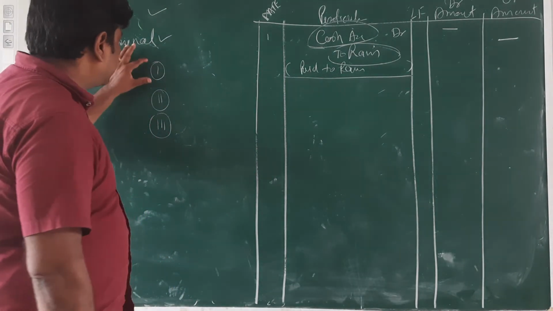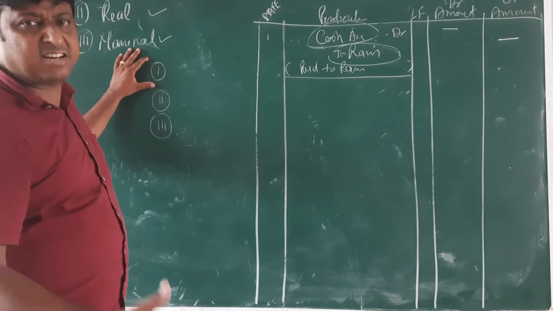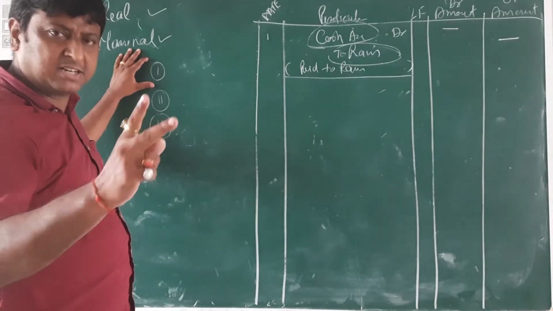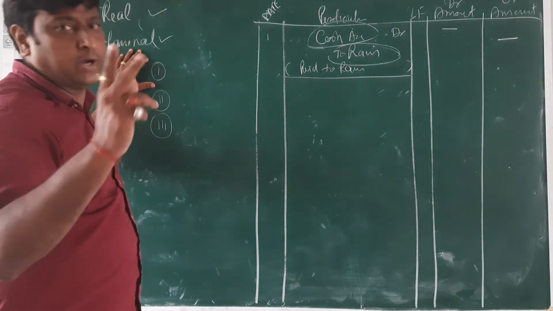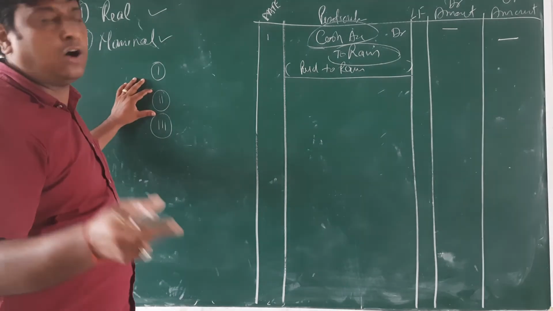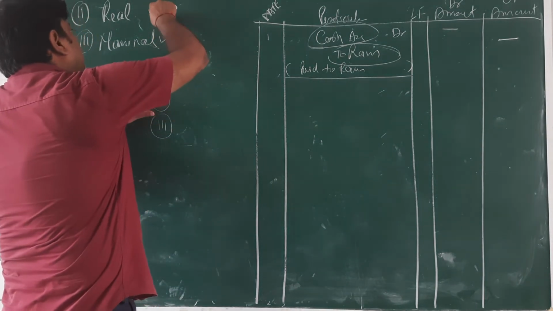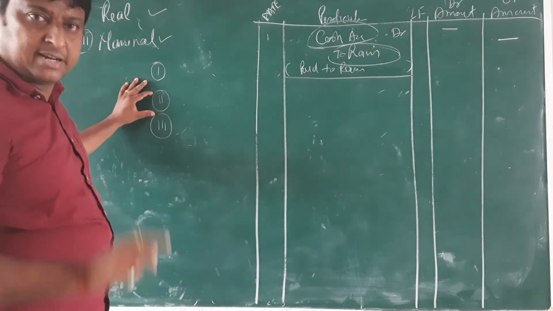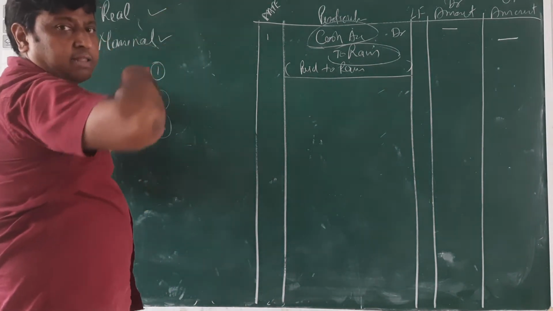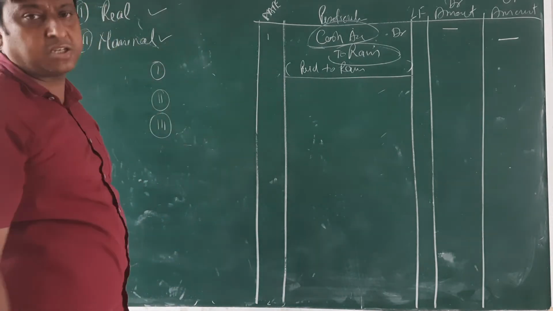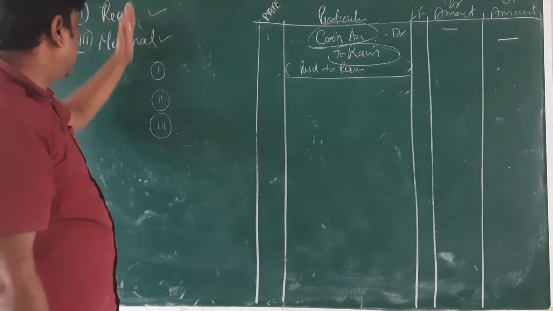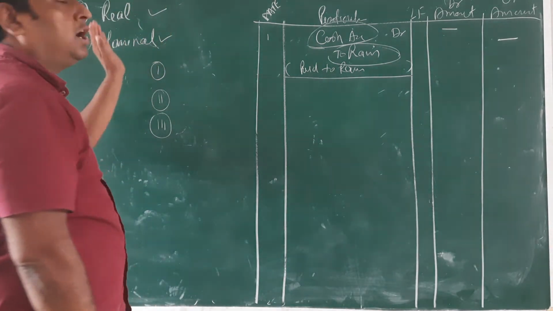First step: see the transaction and find out the two accounts. Then second, relate those two accounts with personal, real and nominal. That account is related with which accounting part. Then we are going to follow the rule of personal, real, or nominal.